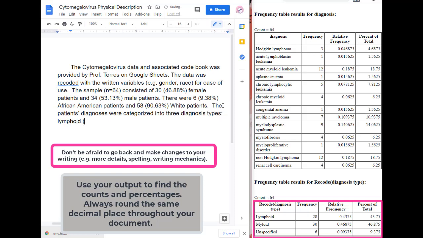Lymphoid, which was 28, 43.75%. Myeloid, 30, 46.88%, and unspecified, which were 6 of them, and there were 9.38%.